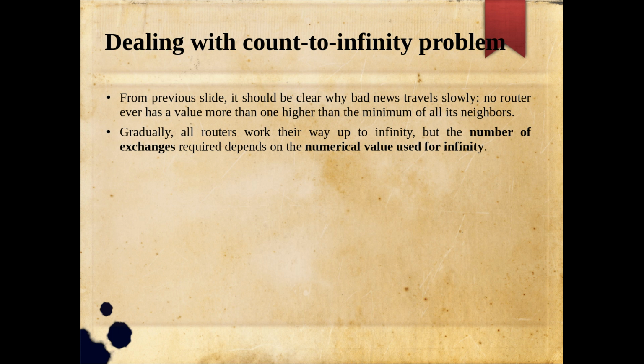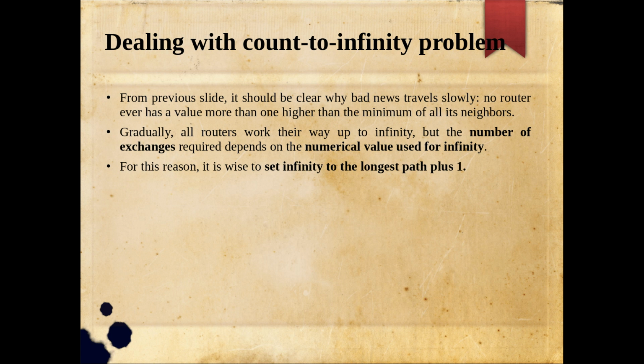So finally it will reach infinity, but the number of exchanges required depends on the numerical value that is used for infinity. Now infinity normally you will fix as a very large number. It depends on this infinity. If we are fixing infinity to be some very big number, it will keep on iterating like that. So a wise way is to set infinity to the longest path plus 1. Maybe here the longest path is 4 hops, right? So you can make infinity 5, then the algorithm will terminate at that point. Maybe after 5 to 6 exchanges it will terminate.